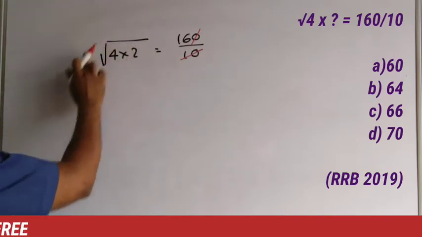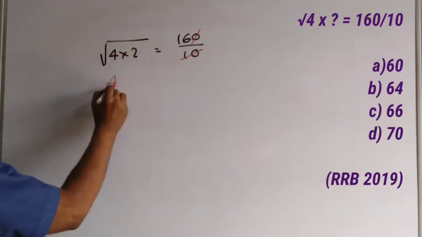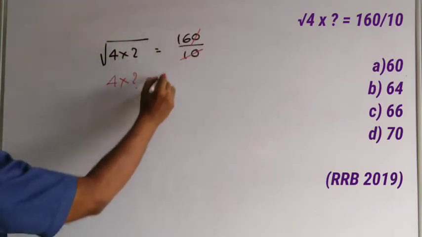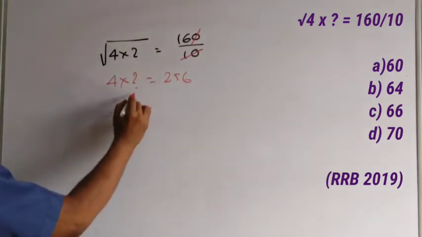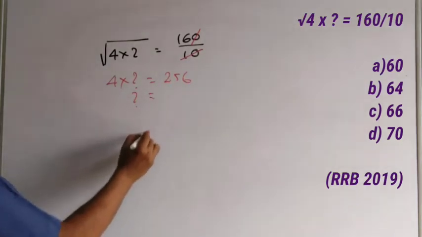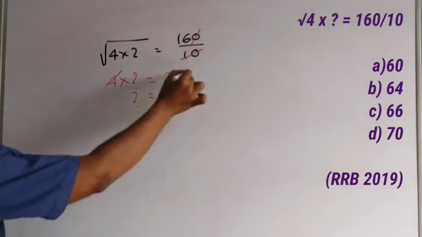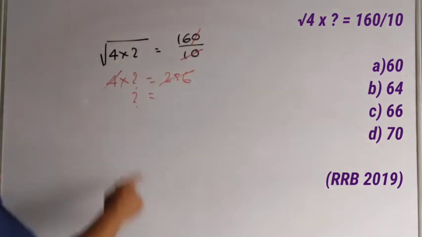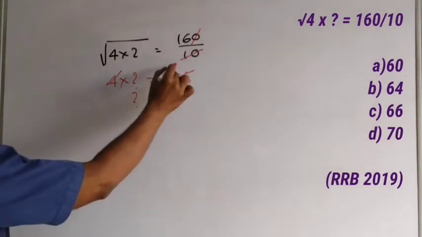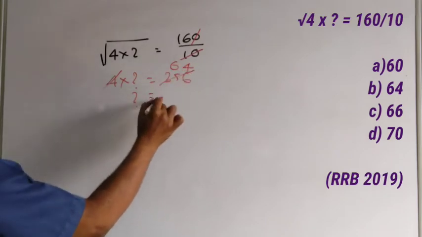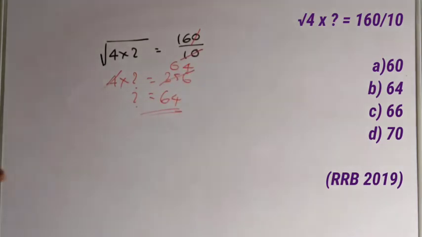When you square, the root will go out. So 4 into question mark is equal to 16 square, 256. So what will be the question mark? Question mark will be equal to 256 divided by 4. How many times 4 in 25? 6 times, and the remaining is 4, so 64. So 64 will be the answer. From the given options, you can find the correct option. 64 will be the option.